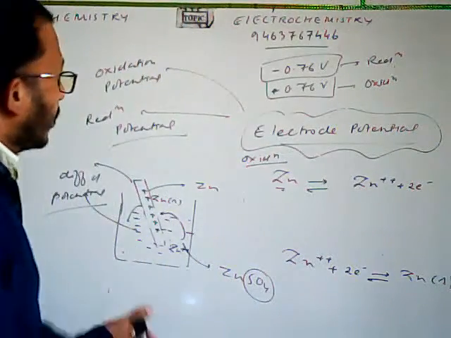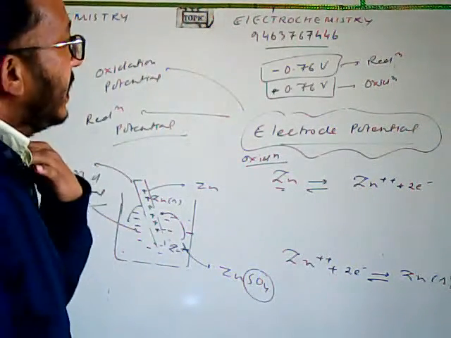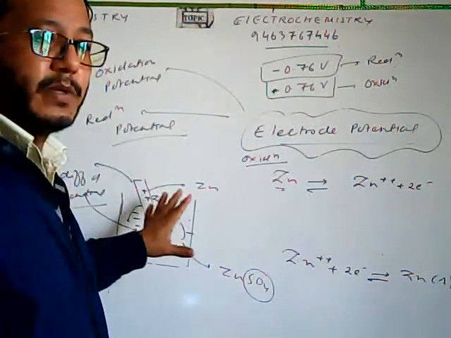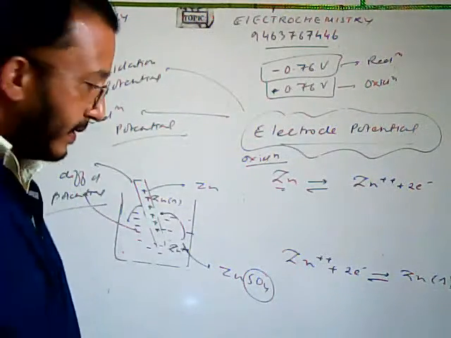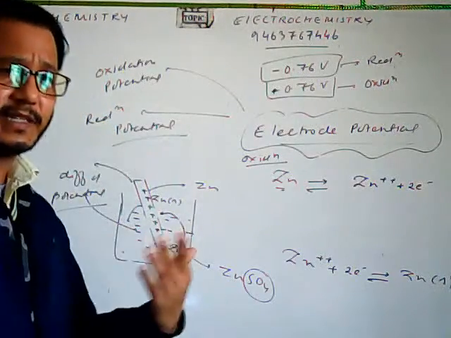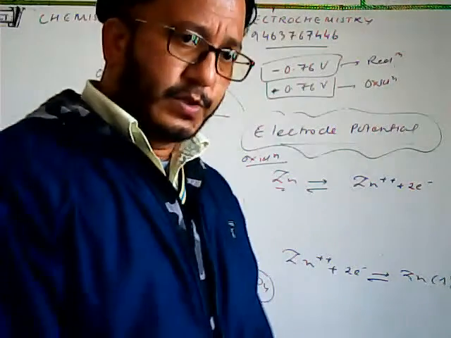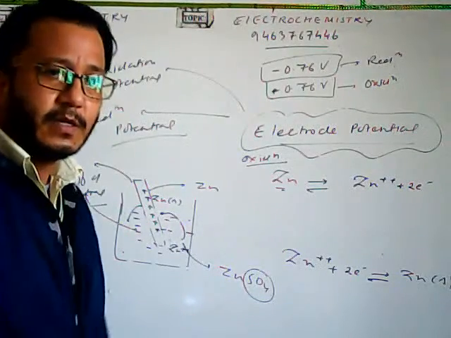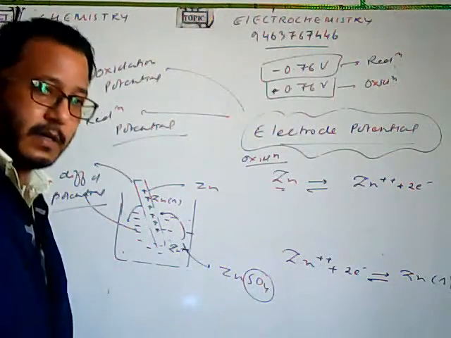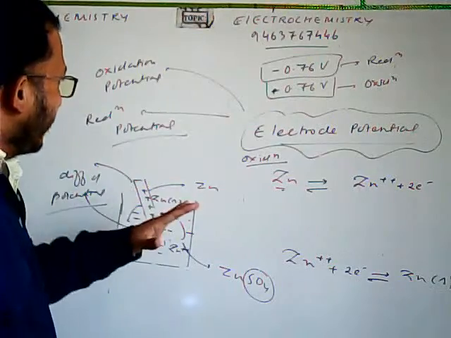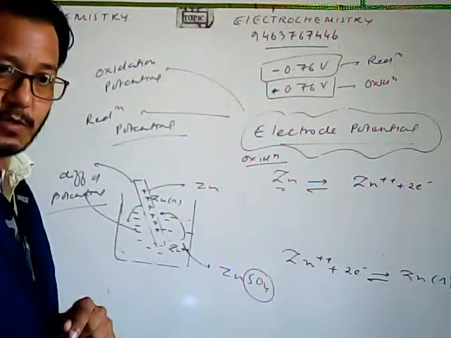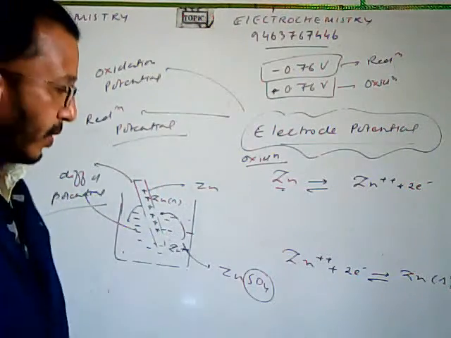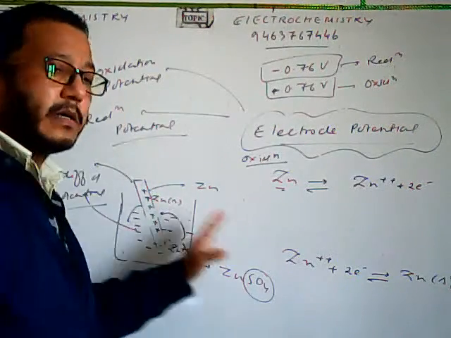Right? So we have understood two things: what is the electrode potential? It is the difference of potential which is set up between the electrode and its ion in the solution. Fine. It may be regarded as the tendency of the metal to lose or gain electron with respect to its ion in the solution. That's the electrode potential. Okay, fine. The second is the reduction potential. The oxidation potential will be when our electrode is undergoing oxidation, and the reduction potential will be when our electrode is undergoing reduction, okay?